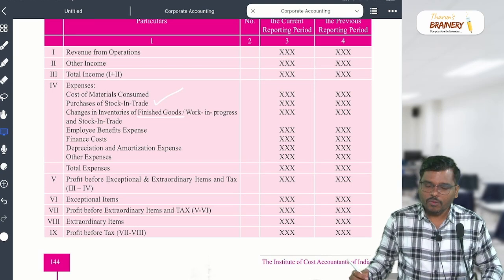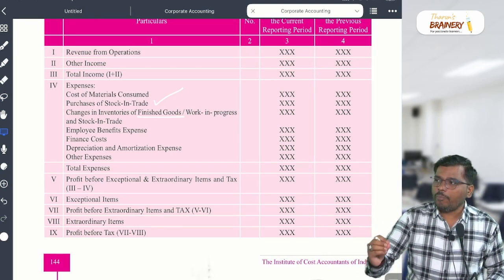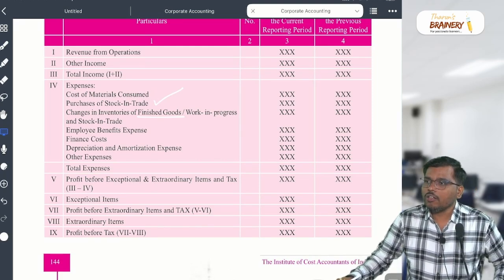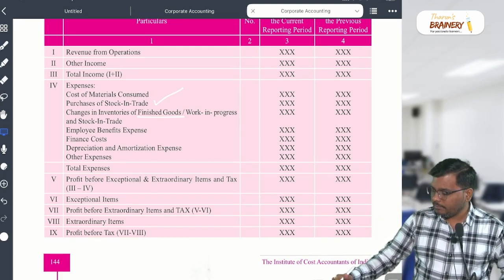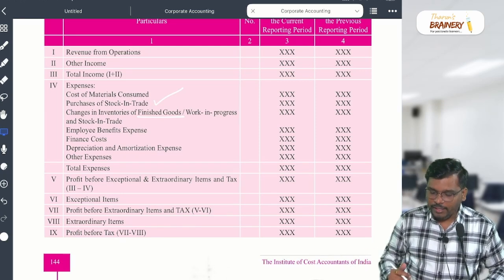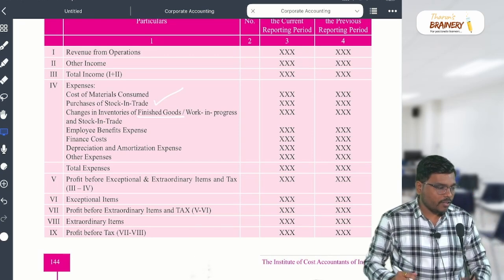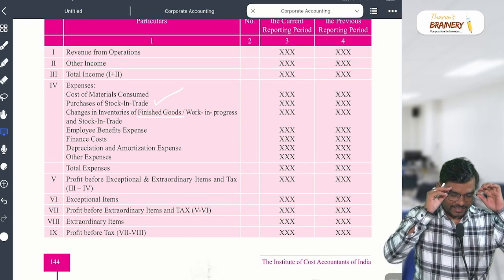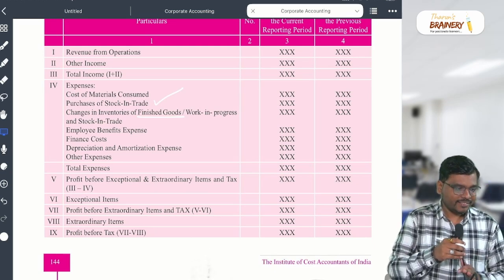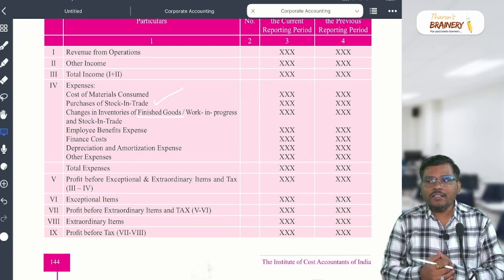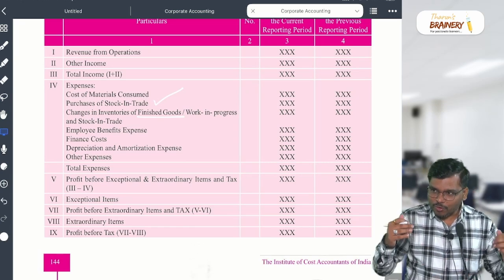Loss on sale of investment, where will it appear? Loss on sale of investment, where will it come? Sir, what sir, you didn't teach this? Right, where will it come? Yes, my dear sir. Where will it come? Finance cost. Finance, you have too much attachment with finance.